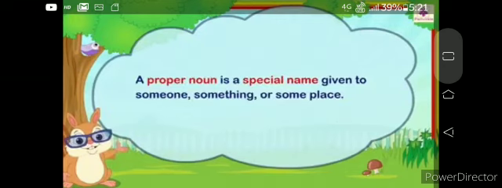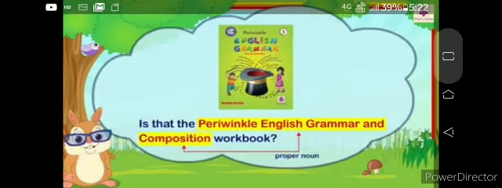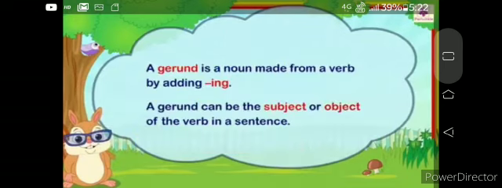Now come to the proper noun. A proper noun is a special name given to someone, something, or some place. Proper nouns are the particular names of persons, places, things, or animals. It always begins with a capital letter. For example, New Delhi, Shreya. We can take another example. Is that the Periwinkle English Grammar and Composition workbook? So here, Periwinkle English Grammar and Composition is a proper noun.